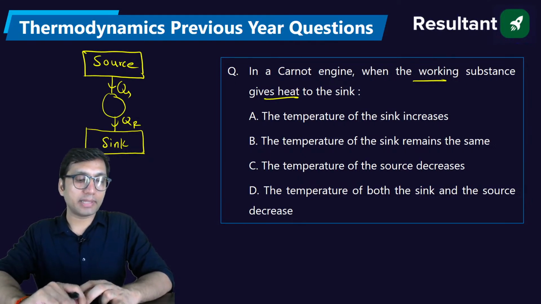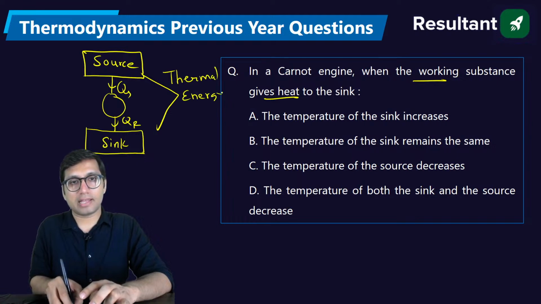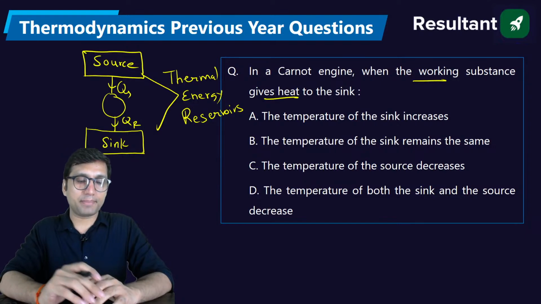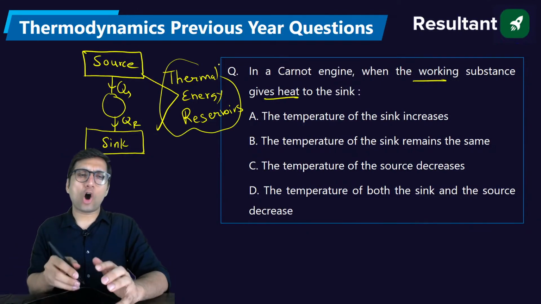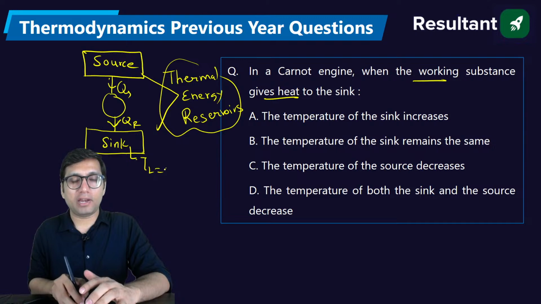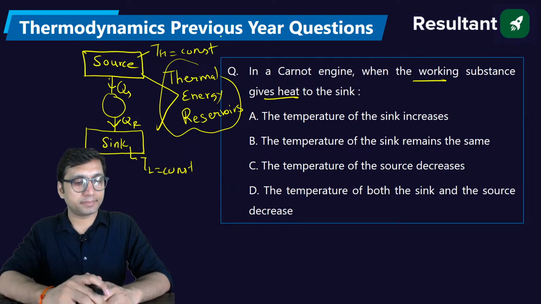Now, as you know, in the Carnot engine, these two are called thermal energy reservoirs. What is special about these thermal energy reservoirs? No matter how much heat you take from the source and how much heat you give to the sink, their temperature is going to remain constant. Their temperature will be constant.